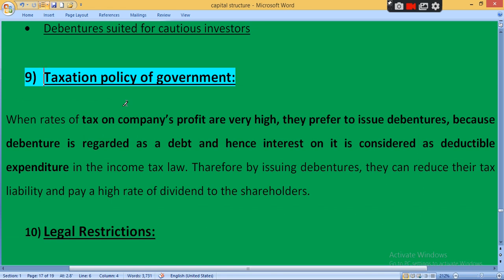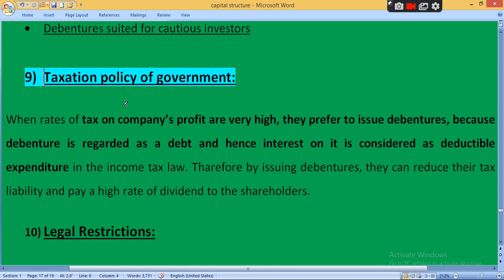So tax benefit is available only on debenture. Interest paid to the debenture holder is considered a tax deductible expense. The more interest the company pays, the less tax it has to pay. So if the tax rate is high, the company has to prefer debenture. Therefore by issuing debenture, they can reduce their tax liability, tax burden, and pay a high rate of dividend to the equity shareholders.